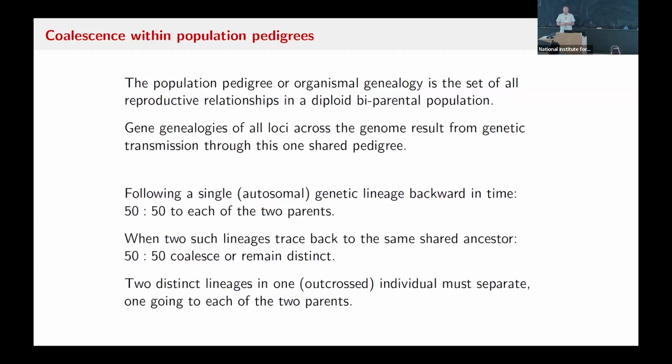The dynamics of loci within a pedigree are really pretty simple. For a single autosomal locus, we just follow things backward in time if we know the pedigree. And if there are two gene copies in me, they have to go to my two parents if I'm an outcrossed individual, which I am.